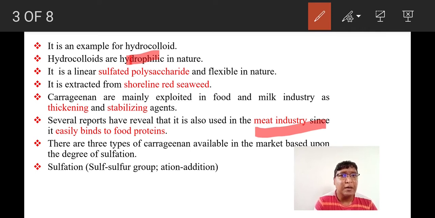Addition of a sulfur group is called sulfation. Where are the sulfur groups added? Sulfur groups are added to the carrageenan. What is carrageenan? Carrageenan is a hydrocolloid. What is a hydrocolloid? Hydrocolloids are substances that can form gel-like consistency in the presence of water, right?